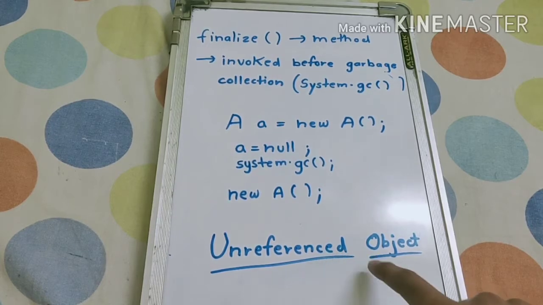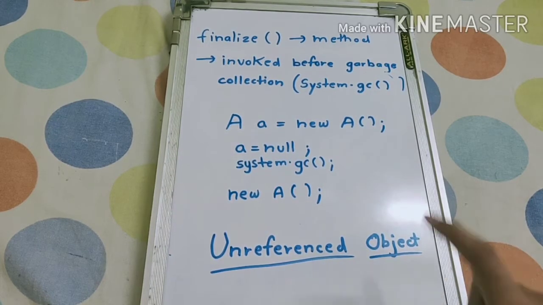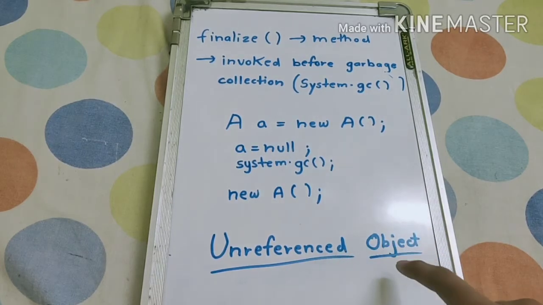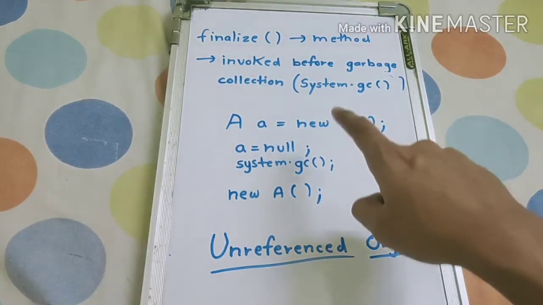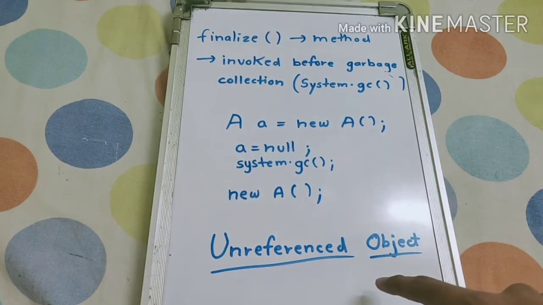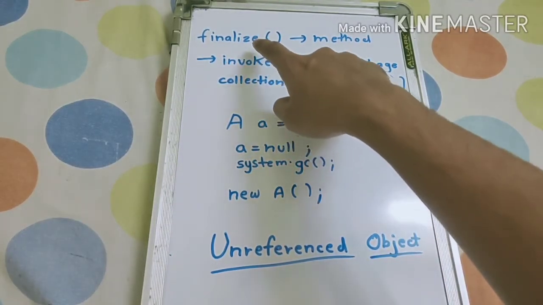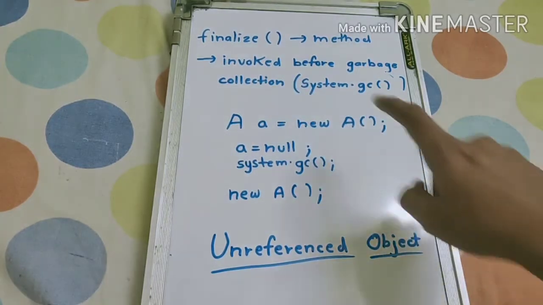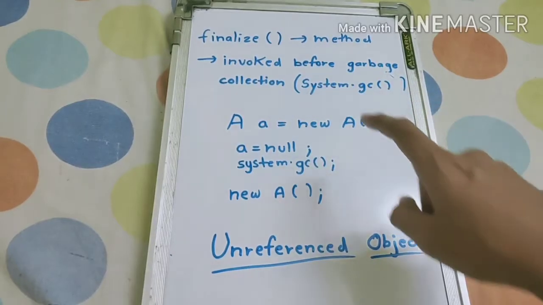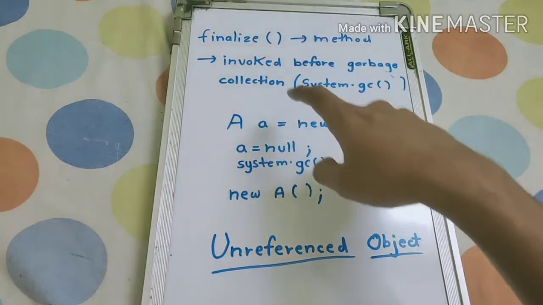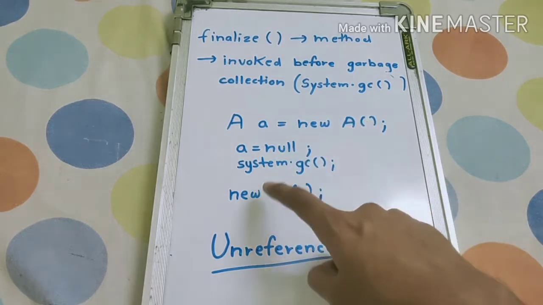This is an important point in finalize and garbage collection concepts. It removes unreferenced objects which are of no use, which are not getting called or used anywhere. Garbage collection removes all those unreferenced objects, and it internally uses the finalize method. It is called by the system through System.gc. When this method is called, it actually calls the finalize method, and then it removes those unreferenced objects.